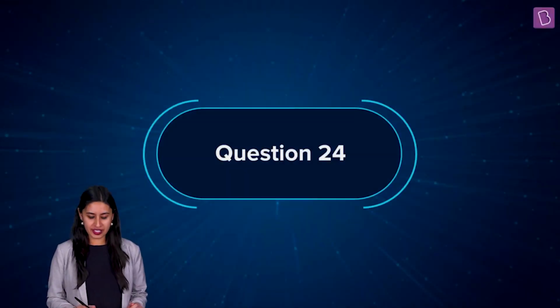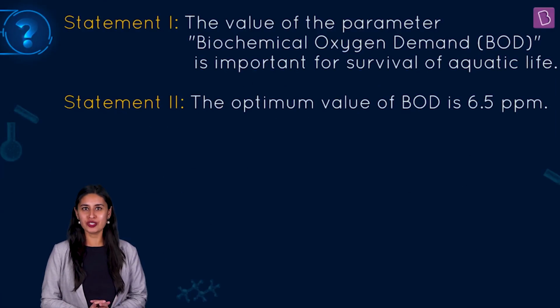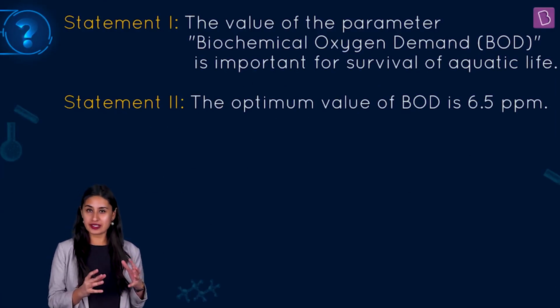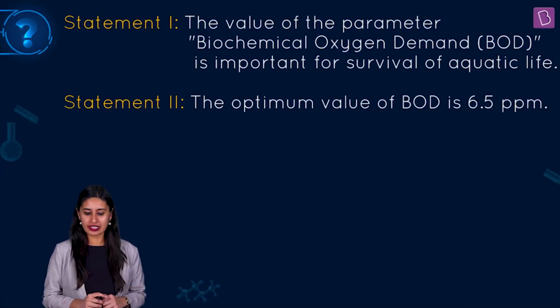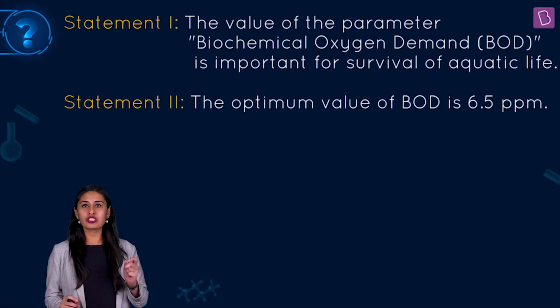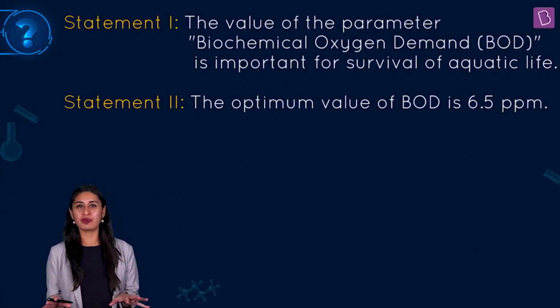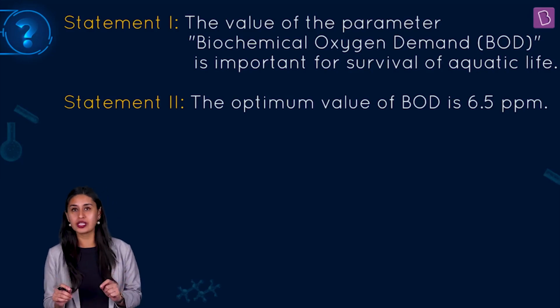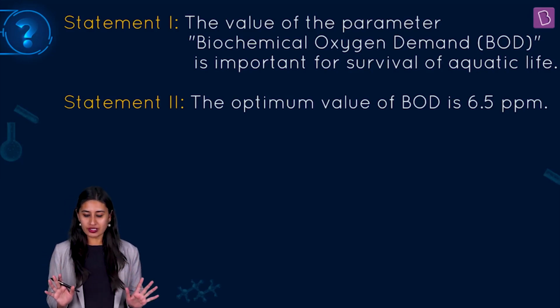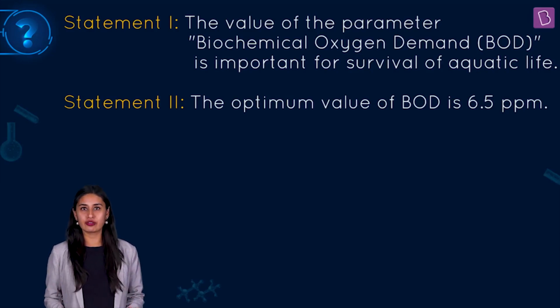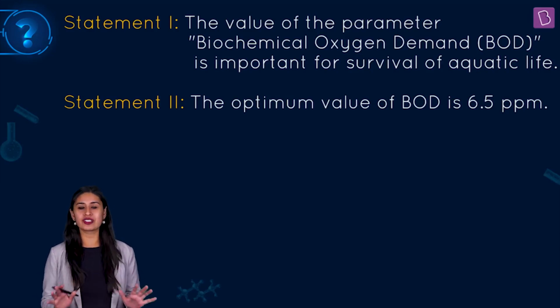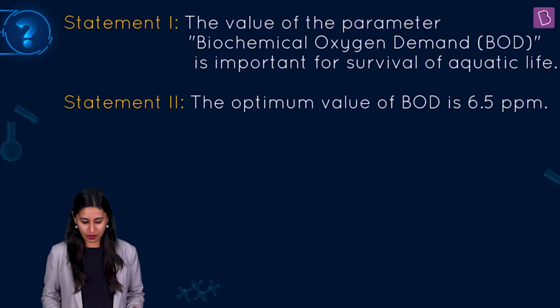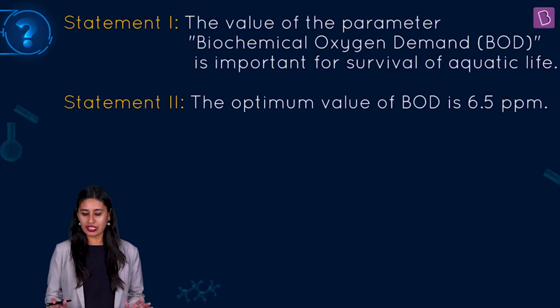Now comes a question to test your environmental chemistry knowledge. The question says, statement 1 says the value of the parameter, which is BOD. So the examiner is helping you here that BOD is a parameter. Okay, so what is this BOD? Biochemical oxygen demand is important for survival of aquatic life. BOD is important for the survival of aquatic life. Okay. Statement 2, the optimum value of BOD is 6.5 ppm.